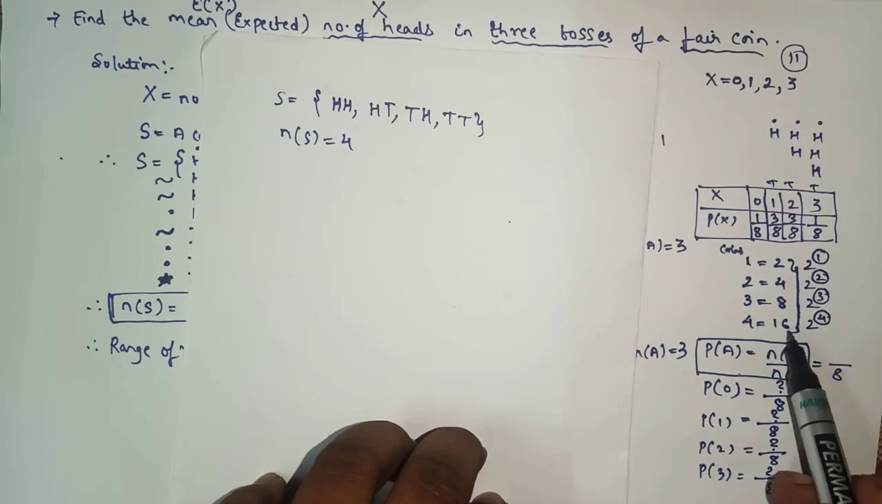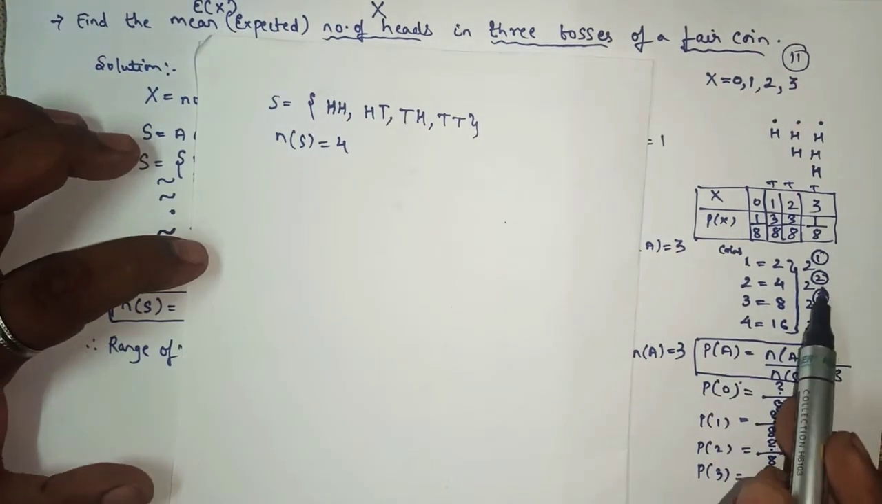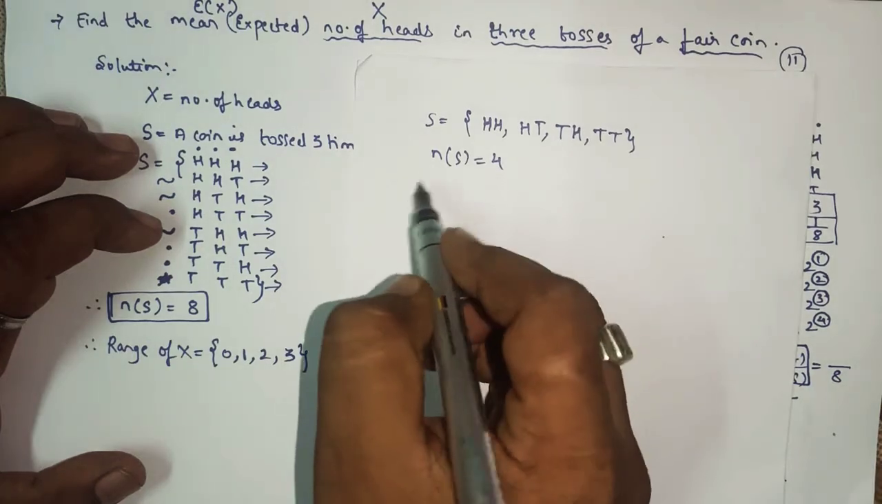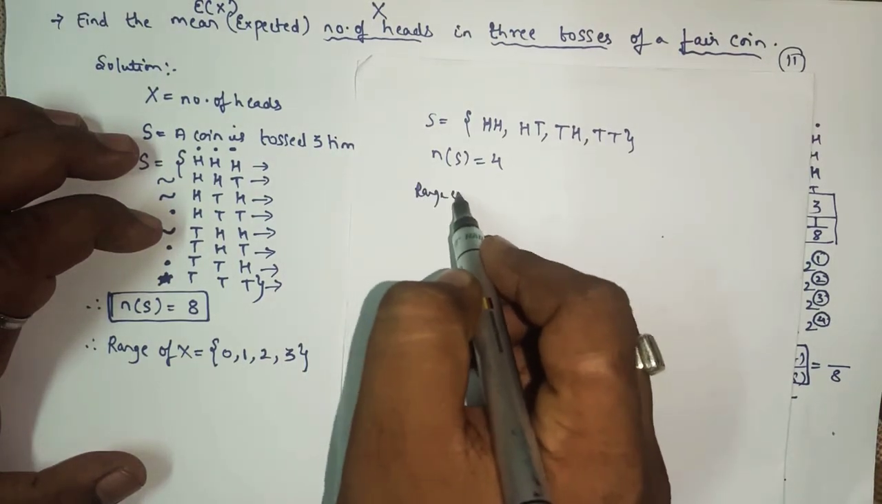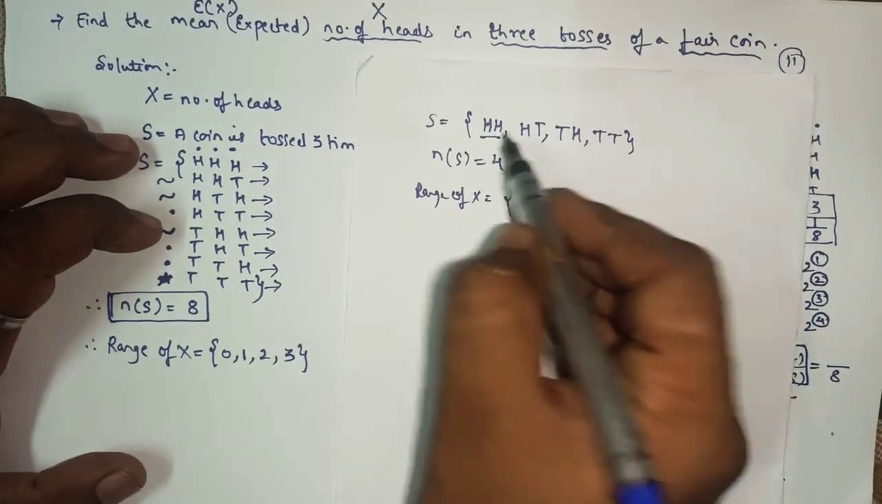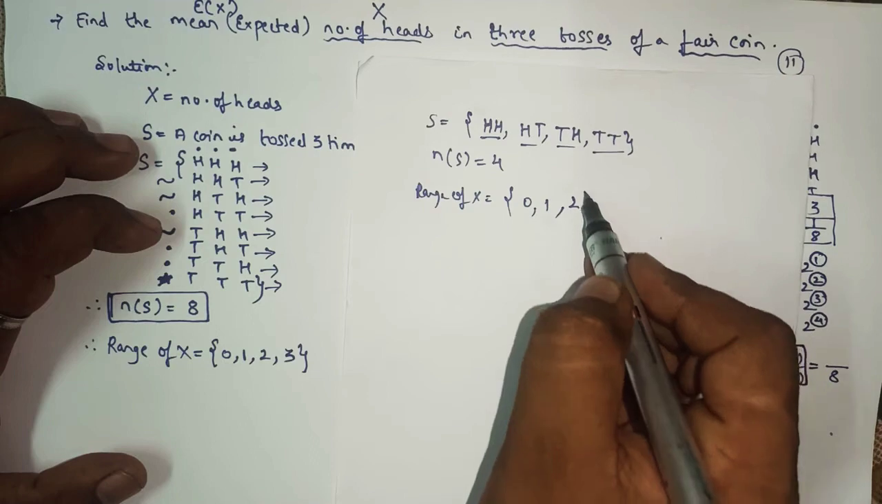2 raised to 4 indicate what? A coin is tossed. Okay. So here, whenever we have to find the possibility for 2 coins, n of s is what? 4. Okay. So the range of x will be what? It will contain 2 heads, or only 1 head, or 0 heads.